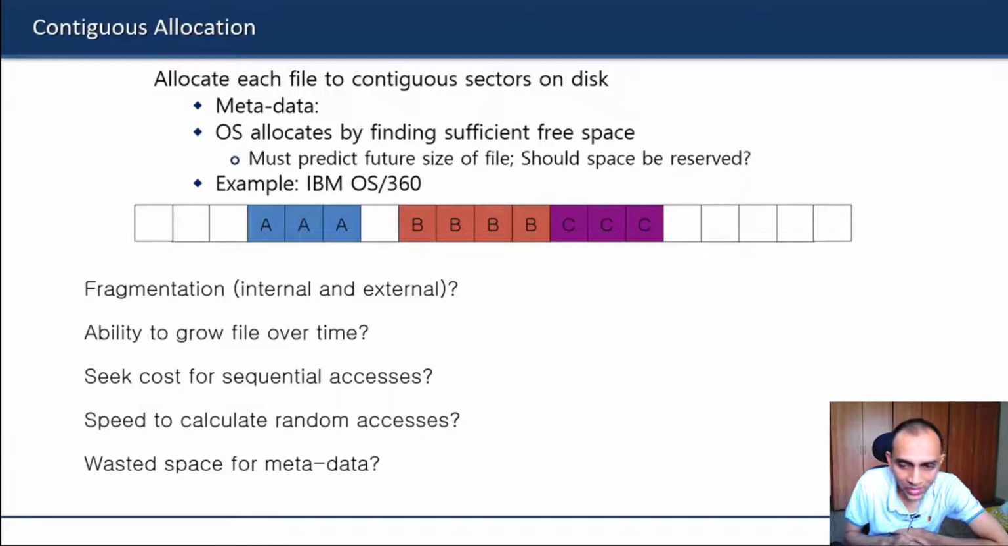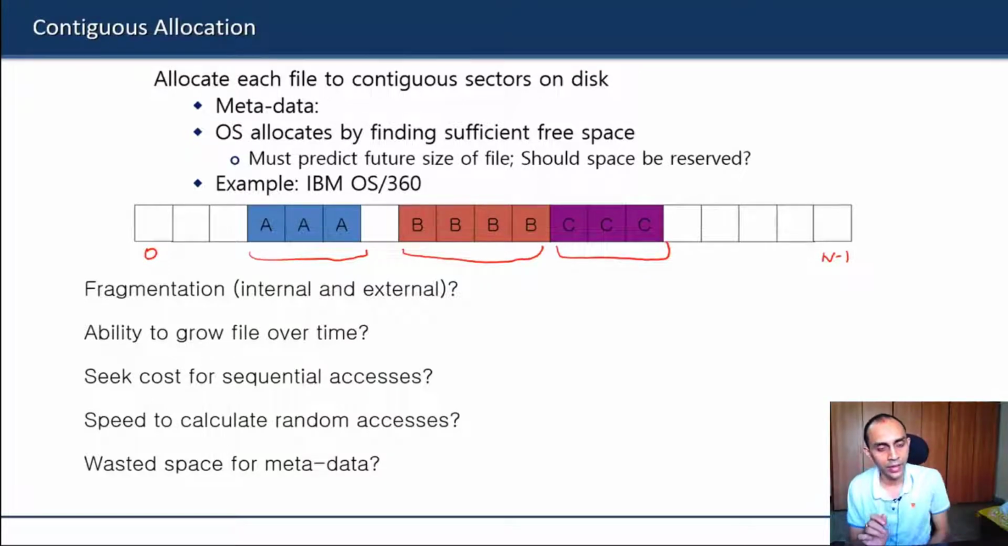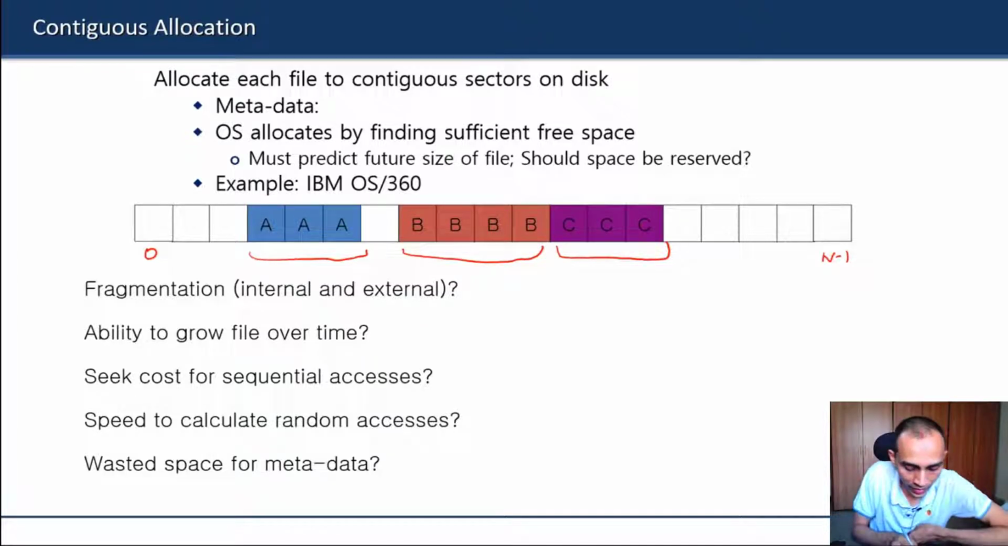So one of the simplest ideas of allocation, as we have seen, is contiguous allocation, where let us say we have three different files A, B, and C. We have this array of blocks in our disk from 0 to n-1. Basically, we find a contiguous space for every file in the disk and allocate the file like that. So file A will get this space, B here, and C here.